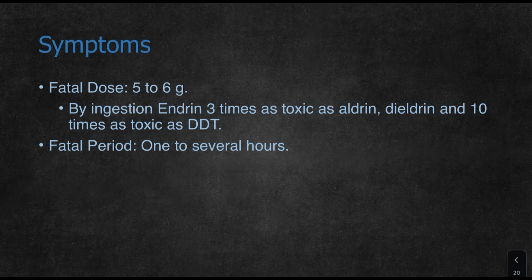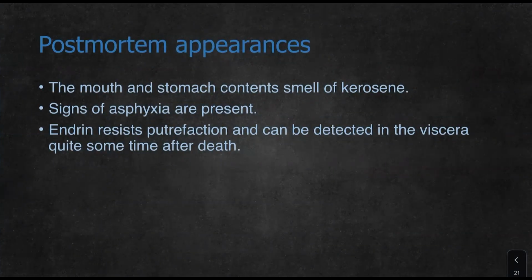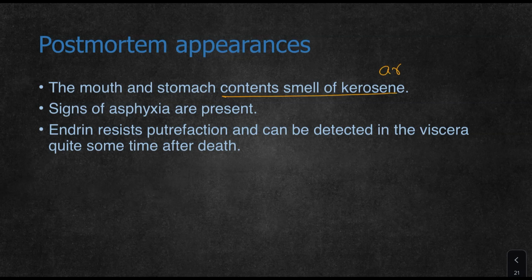Symptoms: the fatal dose by ingestion is 5 to 6 grams. Endrin is 3 times as toxic as aldrin and dieldrin, and 10 times as toxic as DDT. Fatal period is 1 to several hours. Post-mortem appearance: the mouth and stomach contain a smell of kerosene because of the presence of aromatics mixed into the compound.